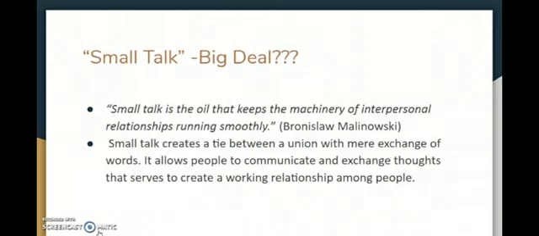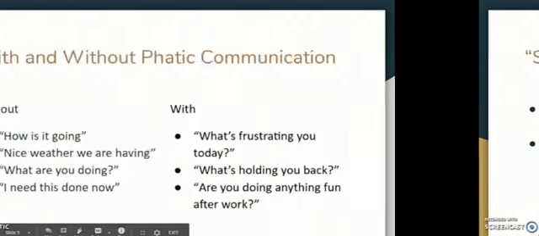Small talk is the oil that keeps the machinery of interpersonal relationships running smoothly. This is actually said by the man who has given this concept, Malinowski, right? So, small talk creates a tie, a union, with a mere exchange of words. It allows people to communicate and exchange thoughts that serve to create a working relationship among people.